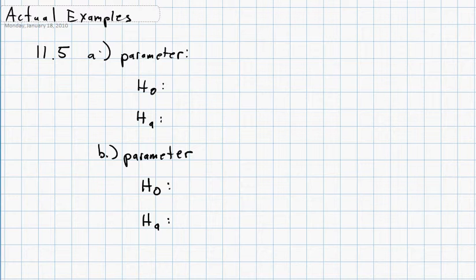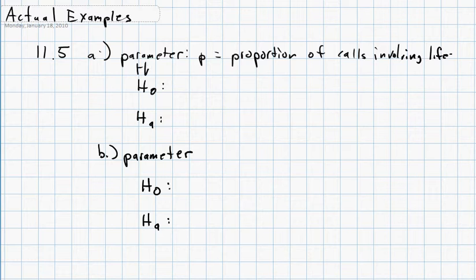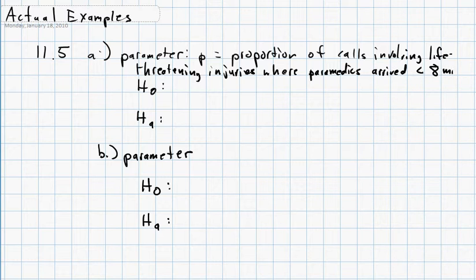So the parameter in this case, what we're actually measuring is P, because it's a proportion, and it's going to be the proportion of calls involving life-threatening injuries where paramedics arrived under 8 minutes. I'm just going to put less than 8 minutes there to save time.